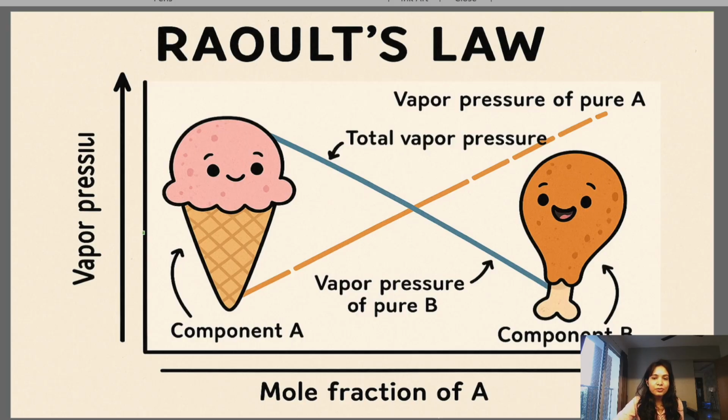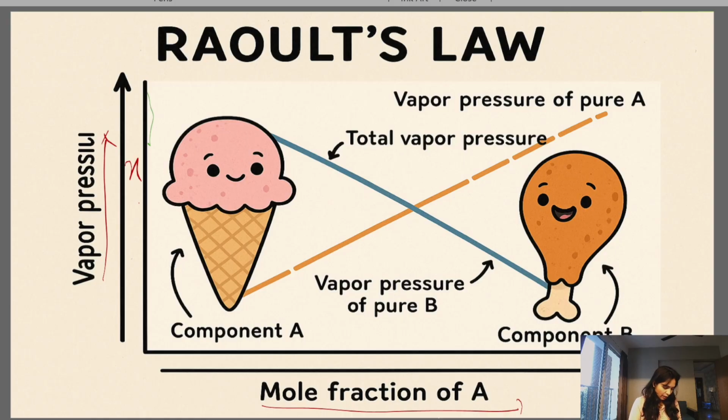Suppose you take two components, component A and component B. They react to each other, and component A is ice cream and component B is chicken. This is your x-axis and this is your y-axis. On the x-axis I have taken vapor pressure and on the y-axis I have taken mole fraction.